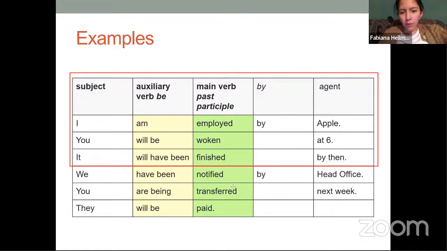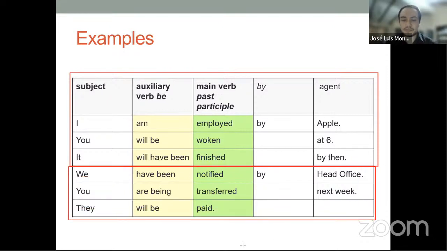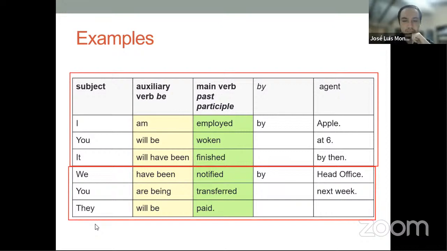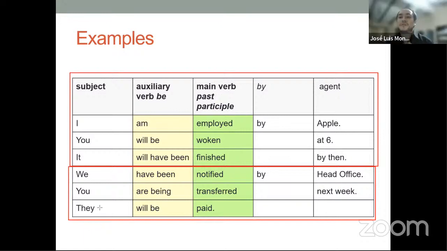Okay. I am employed by Apple. You will be working at 6. It will have been finished by then. Thank you very much. And the next part, please, Jose, the last 3 examples. We have been notified by head office. You are being transferred next week. They will be paid. Thank you very much, Jose.